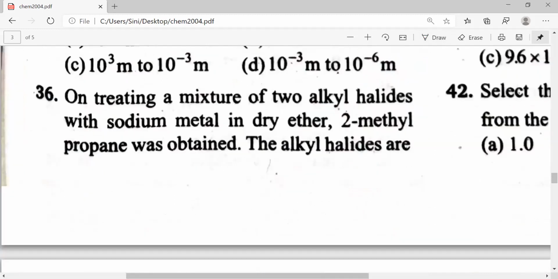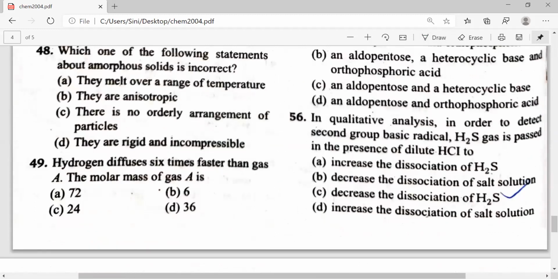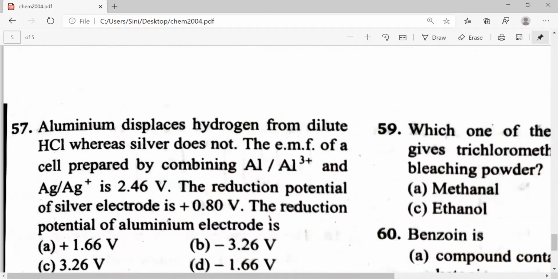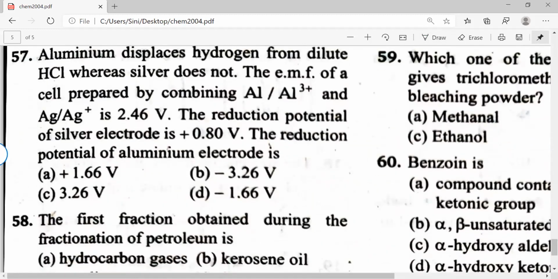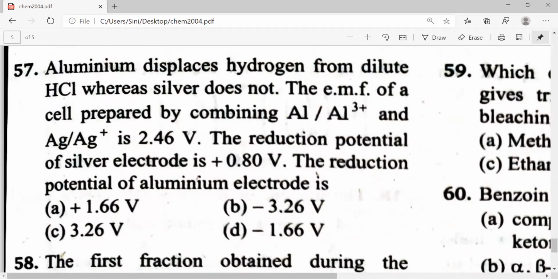I just want to go to one of the last questions. Electrochemistry. This I just saw. 57th one. Aluminum displaces hydrogen from dilute HCl, whereas silver does not. EMF of a cell prepared by combining Al3+ and Ag+ is 2.46 volts.